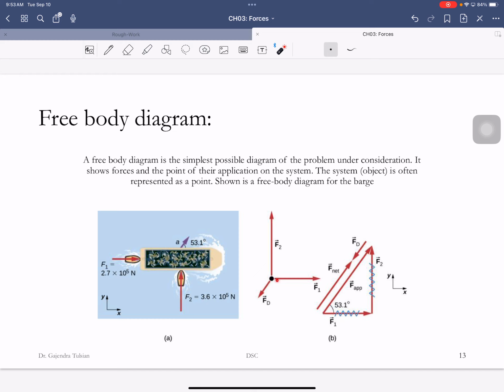The sum of these three forces is this net force. And the acceleration of the barge is given by that equation: the acceleration will be the net force divided by the mass of the object. So that's how you solve problems. The free body diagram shows you just the essential features involved in the problem.